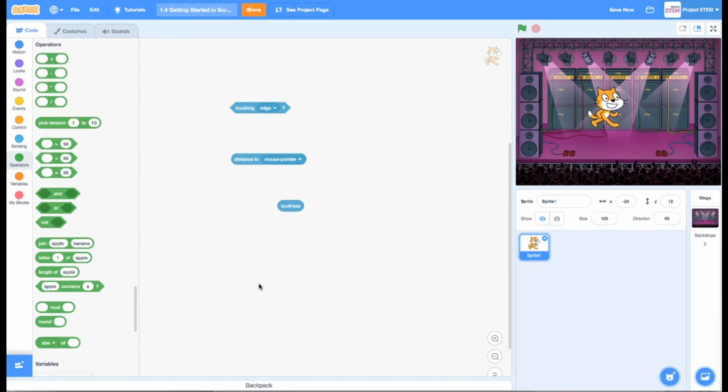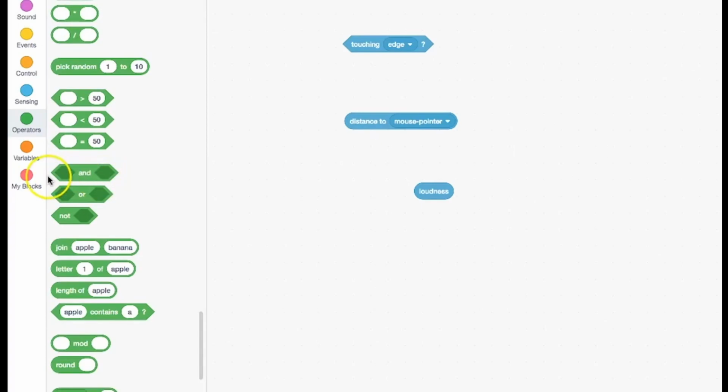Notice that there are, again, ovals for values, and there are also hexagons. And this will return a true or false. It's true or false that something is greater than 50. True or false that something is less than 50. And you can, of course, change that number. Then we can place two Booleans together and find out whether they are both true, whether one or the other is true, or we can actually access the opposite value of that true or false.